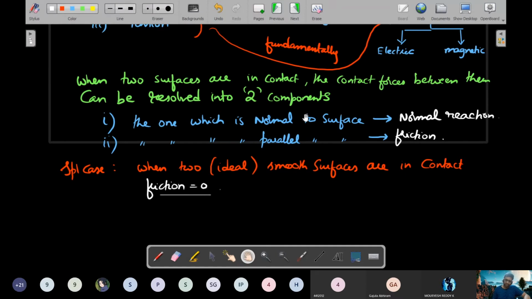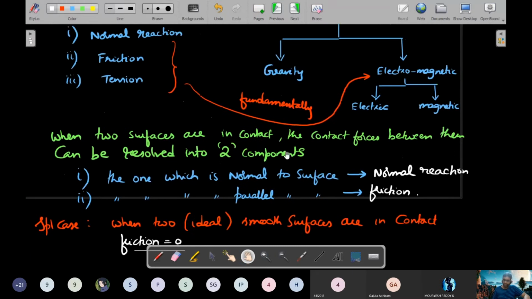Okay, so in order to understand the contact forces in a given situation, we need to be able to draw a free body diagram. So let's try to understand what a free body diagram is.